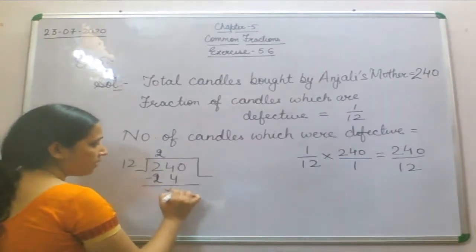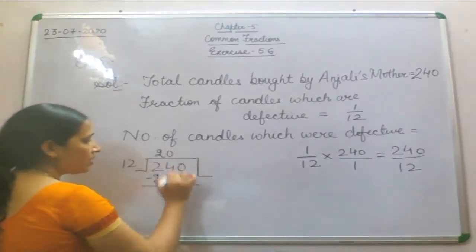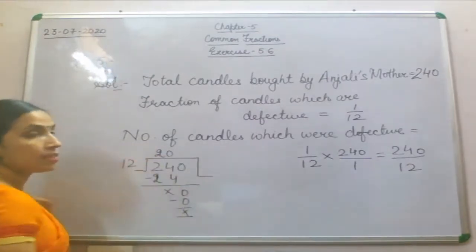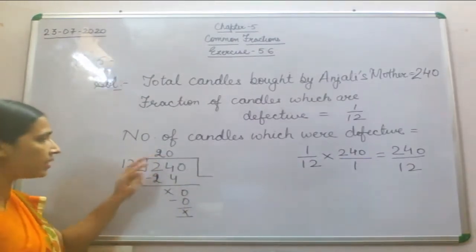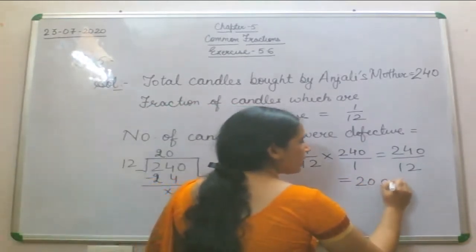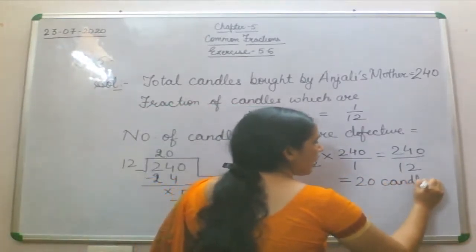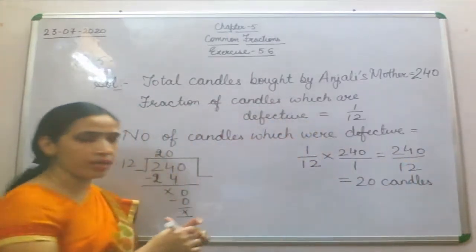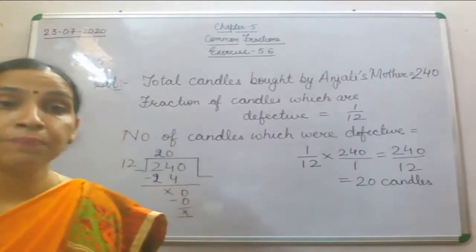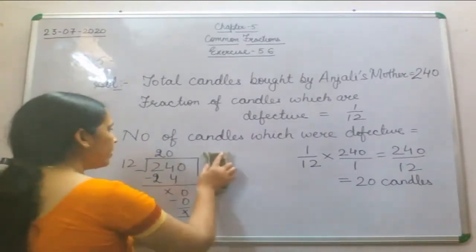Now nothing will be left, 0. 12 zeros are 0. So what is the answer here? 20 candles. We'll write here 20 candles. It means out of 240 candles, 20 candles were defective.